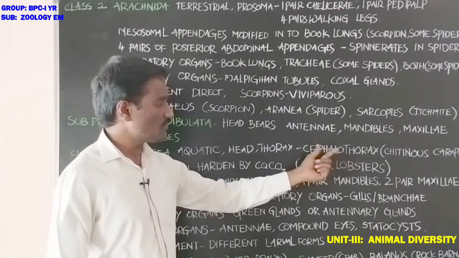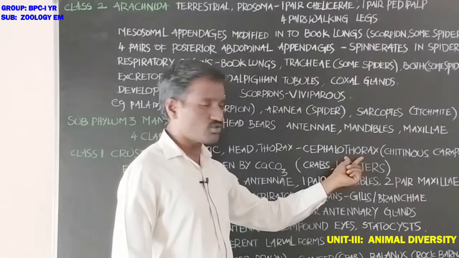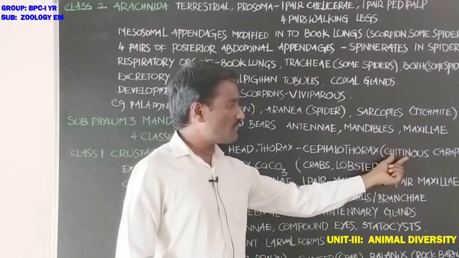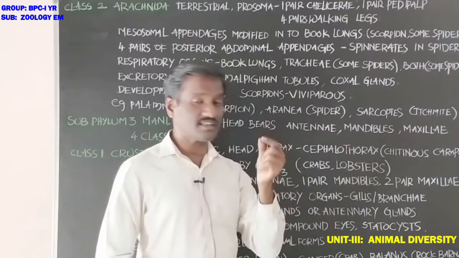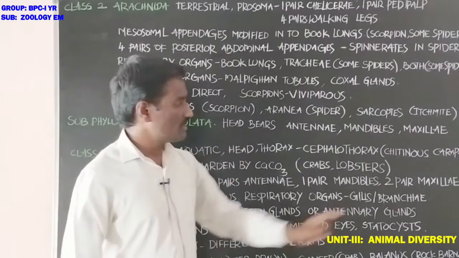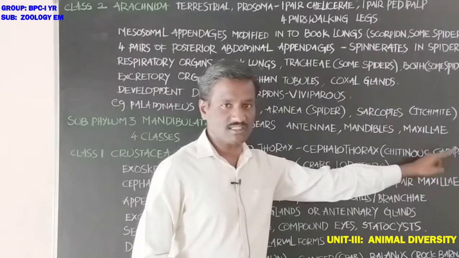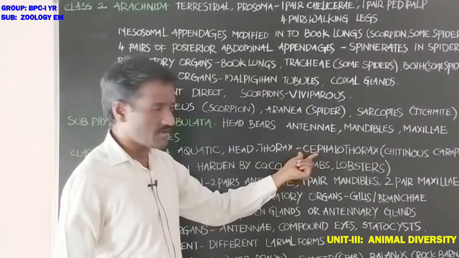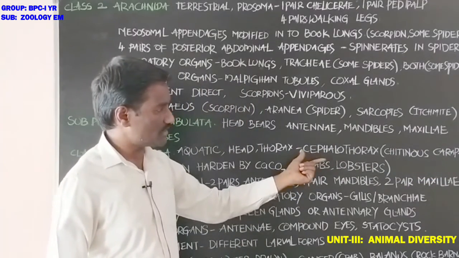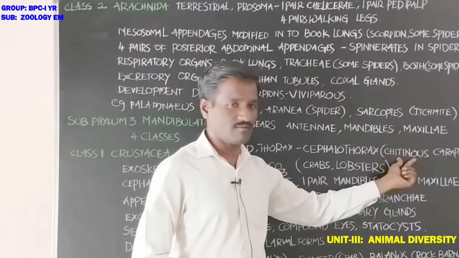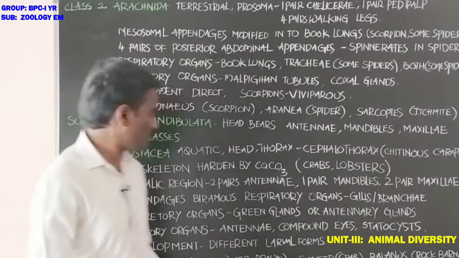The entire cephalothorax is covered with a chitinous carapace, the exoskeleton structure.